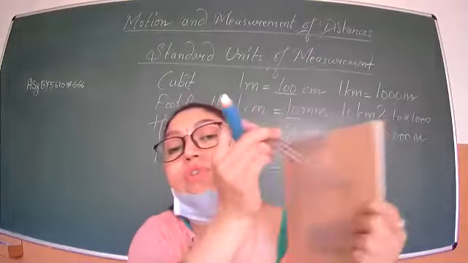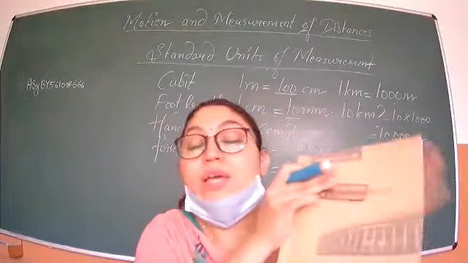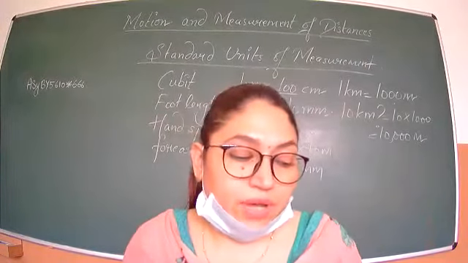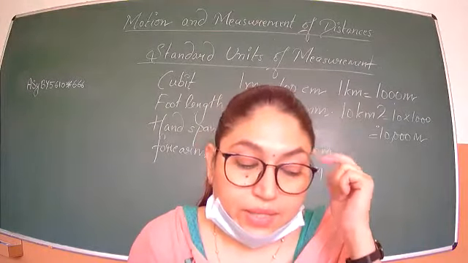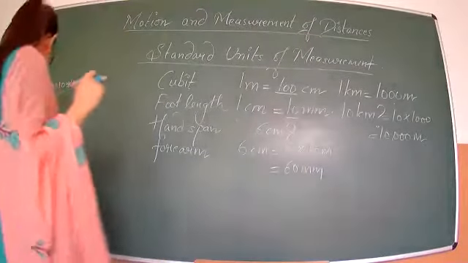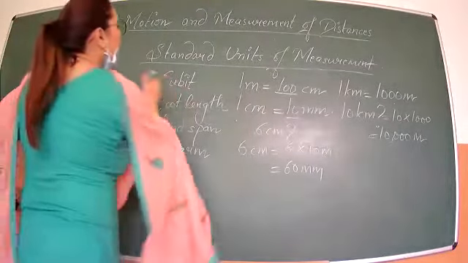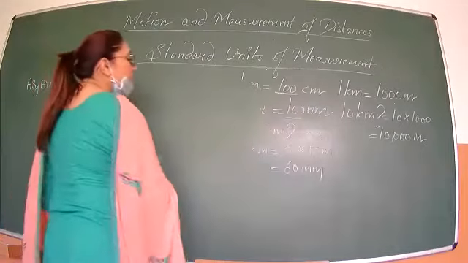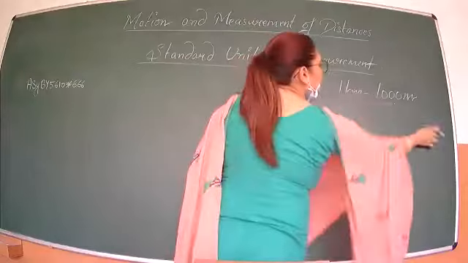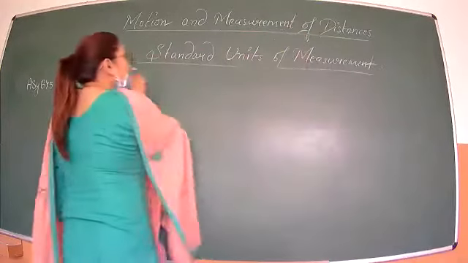So if I want to measure the width of the book, the very first precaution is what? See, point number 1, underline. Place the scale in contact with the object along its length. So 3 important precautions are there which you need to take care of while measuring the objects with the scale.